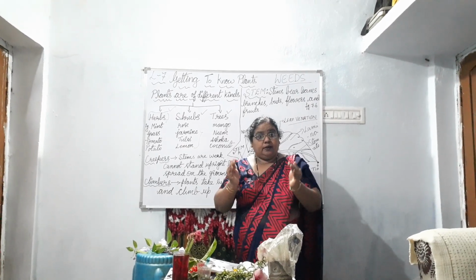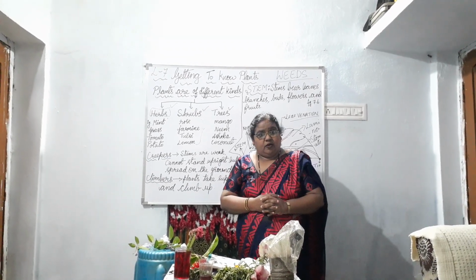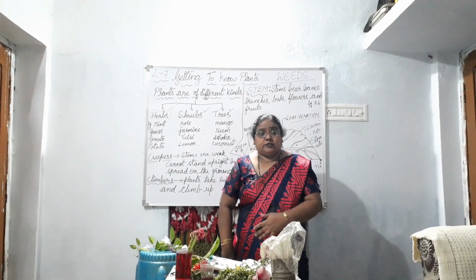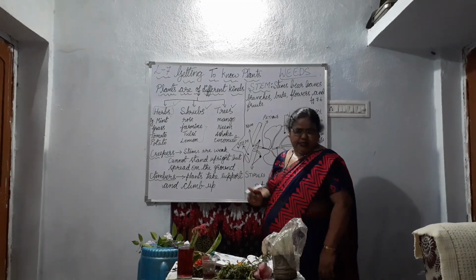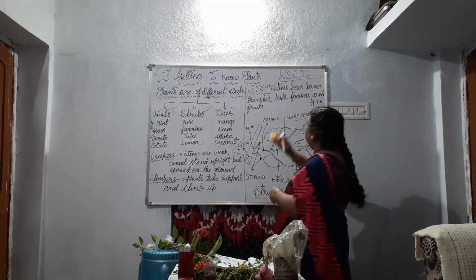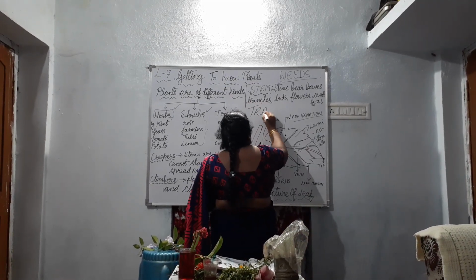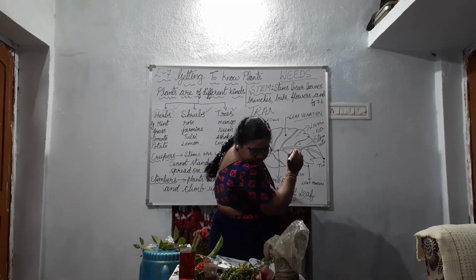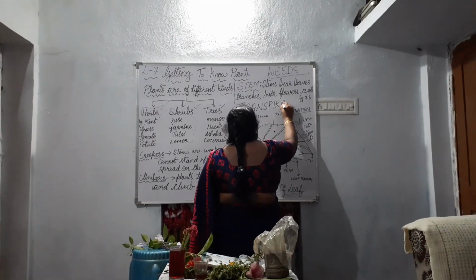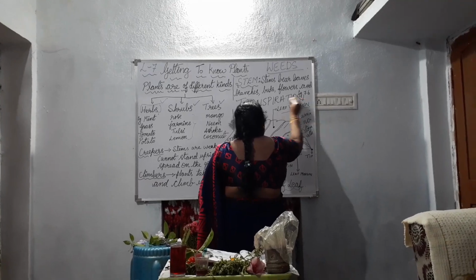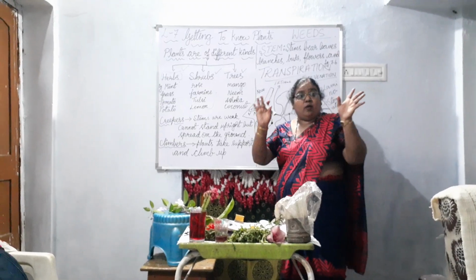So water comes out of leaves in the form of what? In the form of vapor. By what process? By a process known as transpiration. What is the meaning of transpiration? Spell the word transpiration. Transpiration. So what is transpiration? Water comes out of the leaves in the form of vapor.